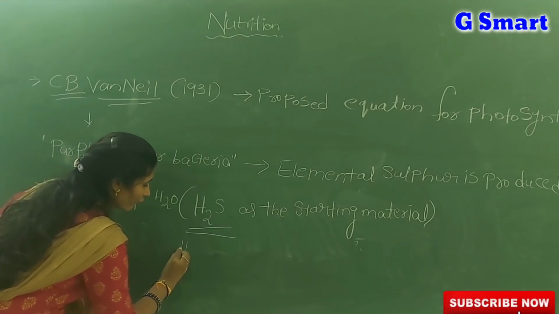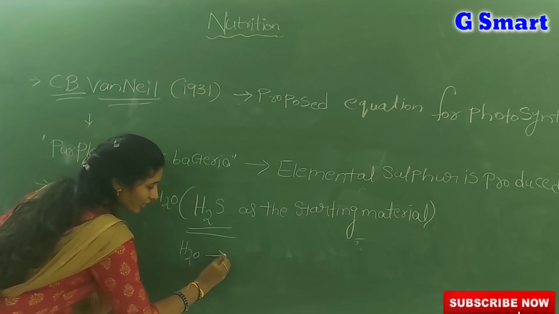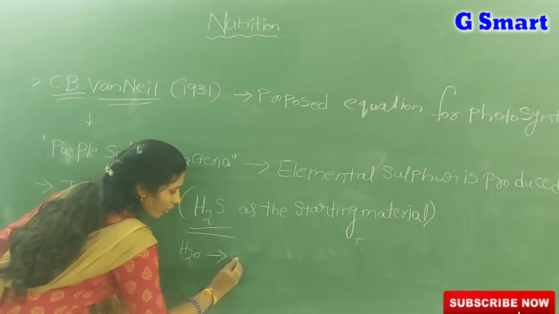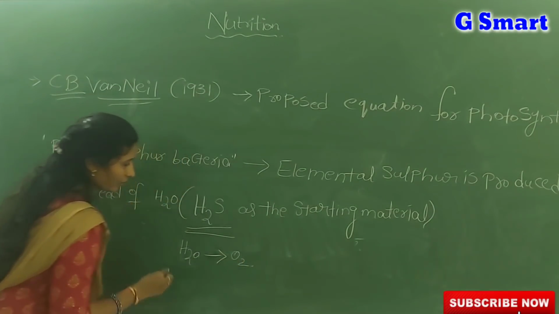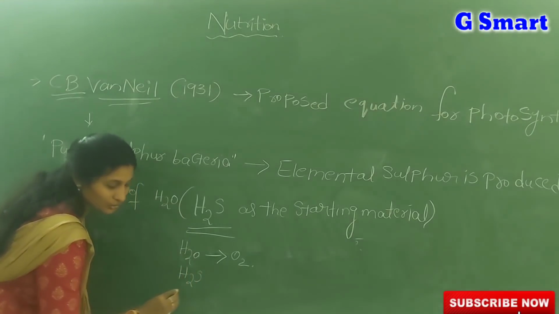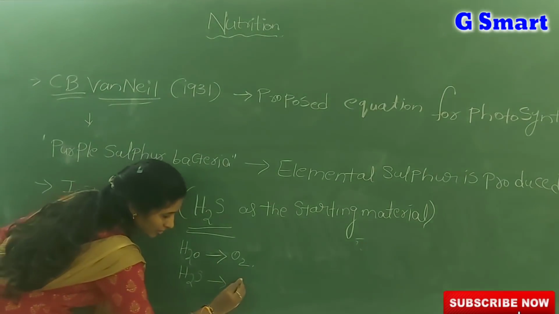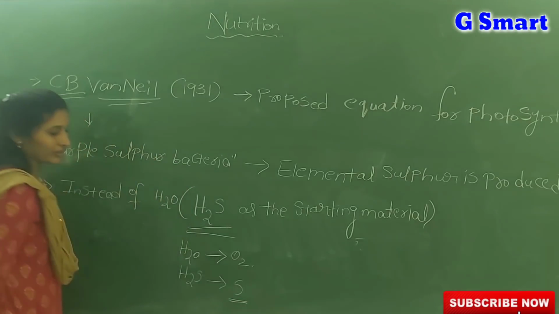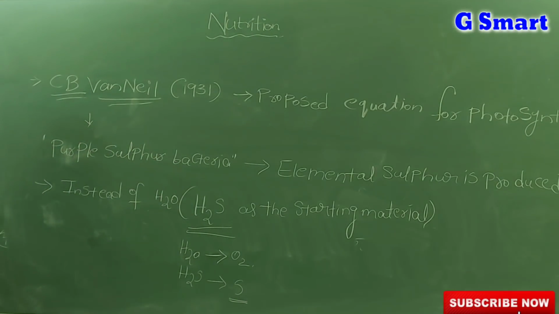In the photosynthesis equation, if water is utilized, oxygen is released. But Van Neel used hydrogen sulfide instead of water. That's why instead of oxygen, elemental sulfur was released.